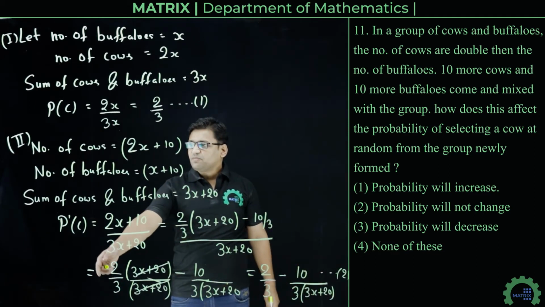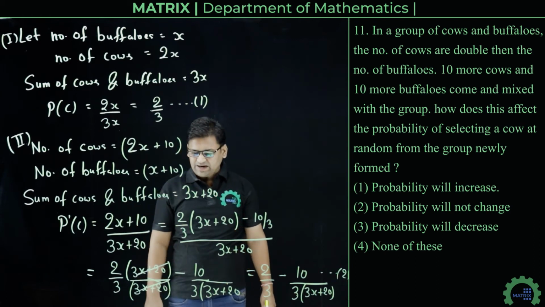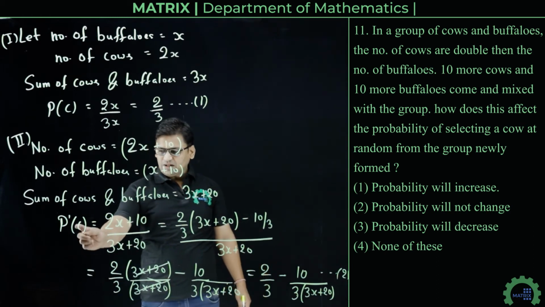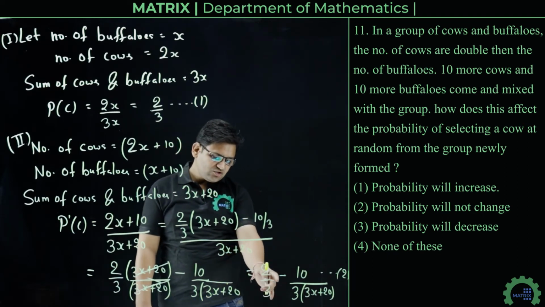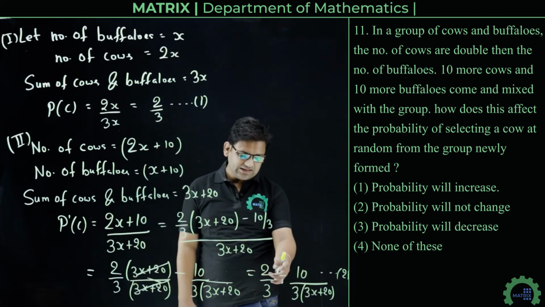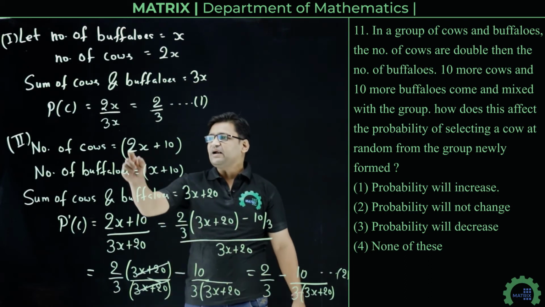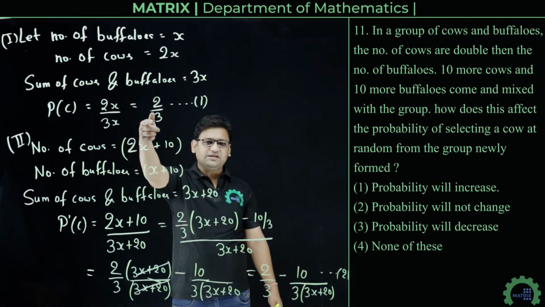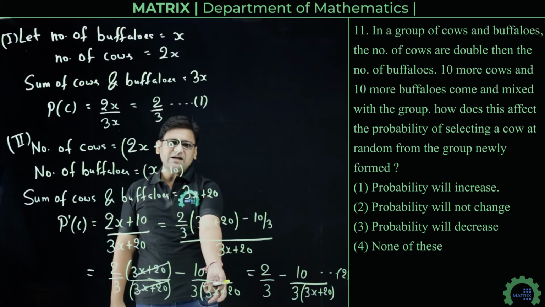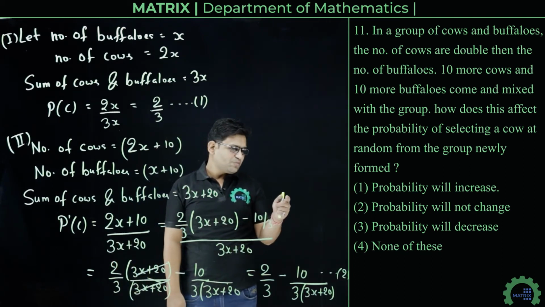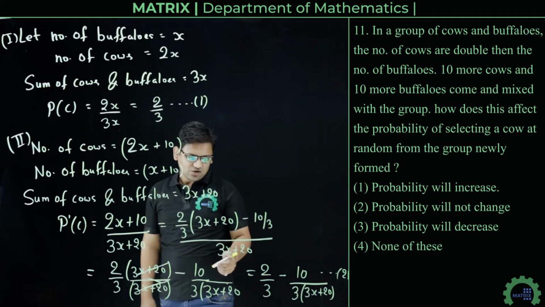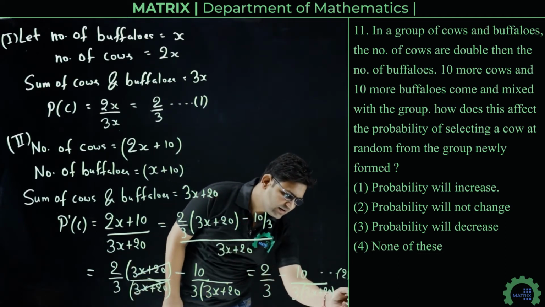On comparing equation number 1 and equation number 2, we can clearly conclude that the probability in the second case will be less, as the number is 2 by 3 minus some quantity, so it is less than 2 by 3. So relatively the second probability is less, so the probability will decrease here. So option number 3 is the correct answer.